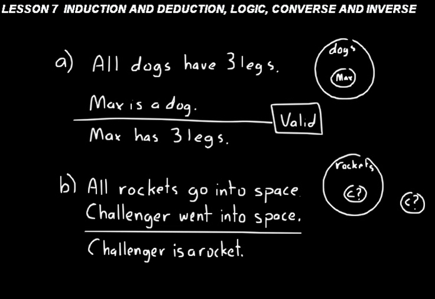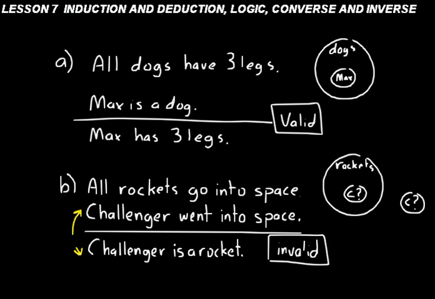The conclusion that Challenger is a rocket is invalid. That makes the whole argument invalid. How could you make that argument valid? Well, you could make that argument valid in a lot of syllogisms by switching the minor premise and the conclusion around. We could switch those two around. All rockets go into space. Challenger is a rocket, so that would tell us that Challenger was a member of all the rockets. Since they all go into space, that would mean that Challenger went into space.